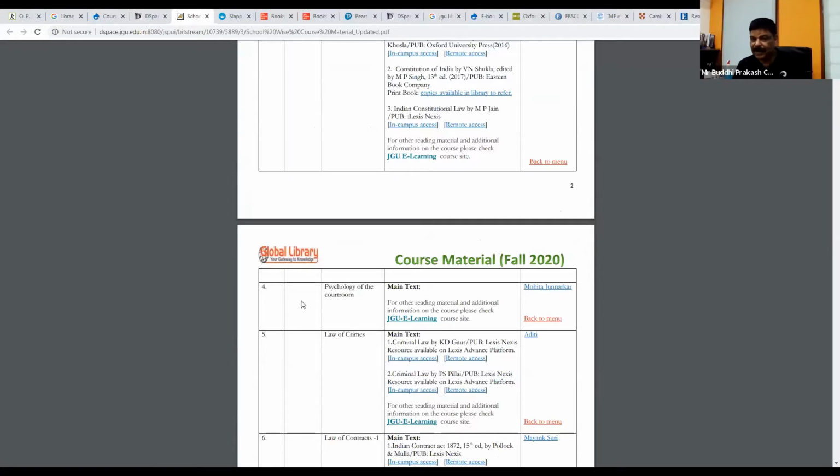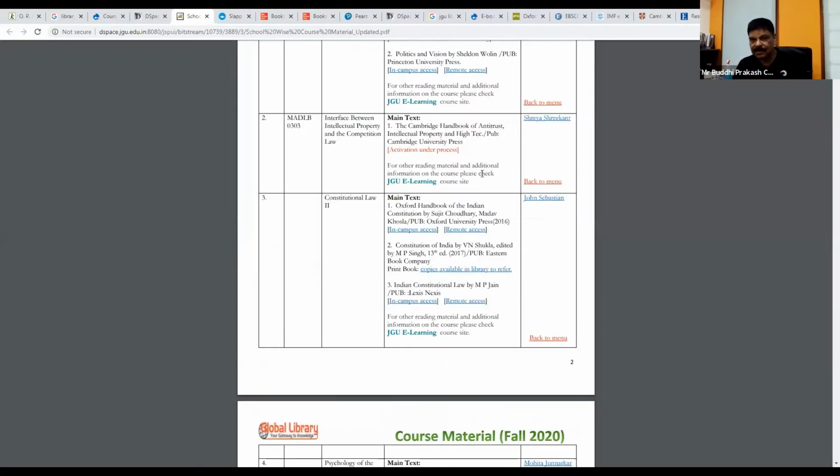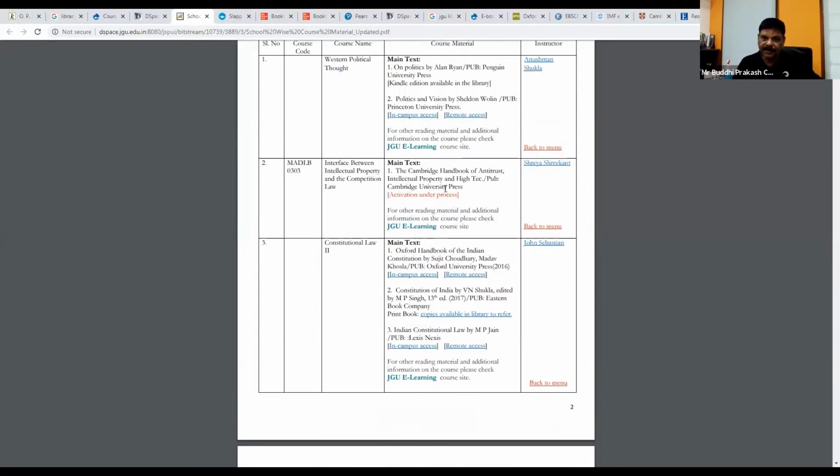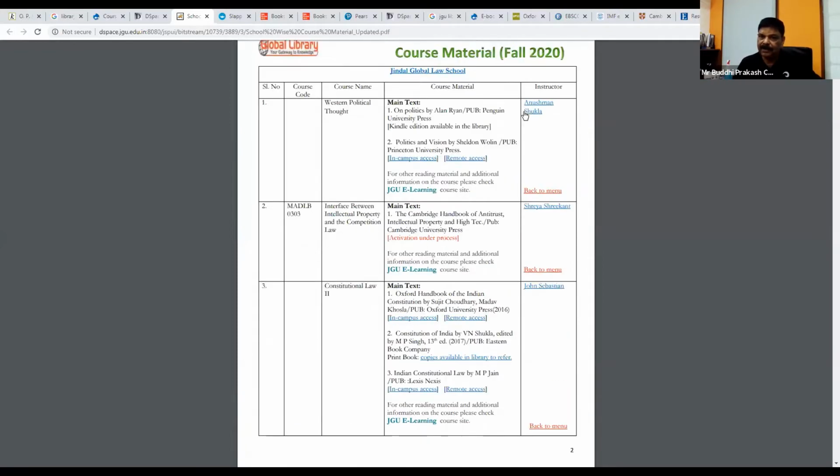If you don't find your course listed here, it is likely that your instructor has not shared his or her requirement of the books with us. So you should speak to your instructor in that case for the courses or the access to the ebooks, and request your instructor to contact the library to make available books for your course. If you need to write to your instructor, the email ID is given here on this link.